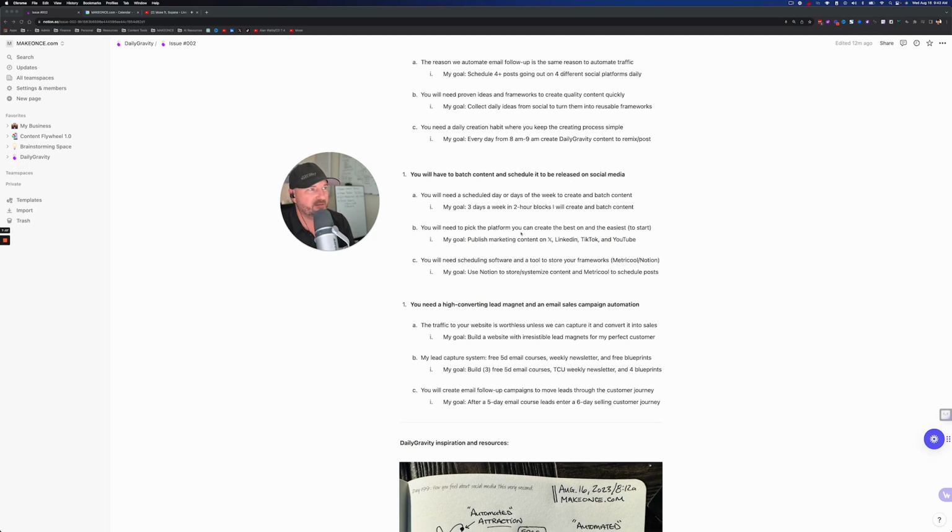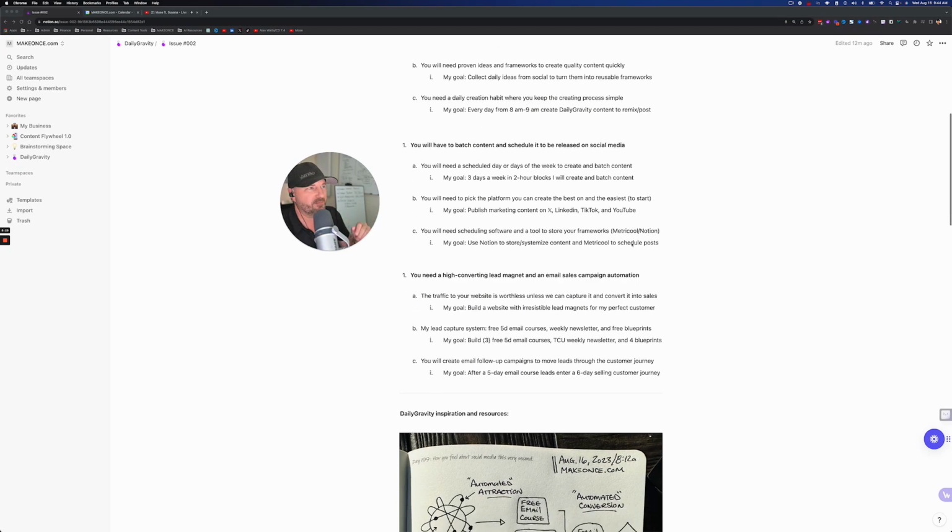And then I need to pick the platforms, as I talked about up here, 4 posts on 4 different platforms. So you need to pick the platform to create the best on and the easiest. So when you start, pick one platform that you like a lot, that you can create on the easiest and the best. That way it's, let's make this easier, not harder in the beginning. As you grow, you can. Now, I've been doing this for a long time, so my goal is publish marketing content on X, LinkedIn, TikTok, and YouTube. Those are my goals.